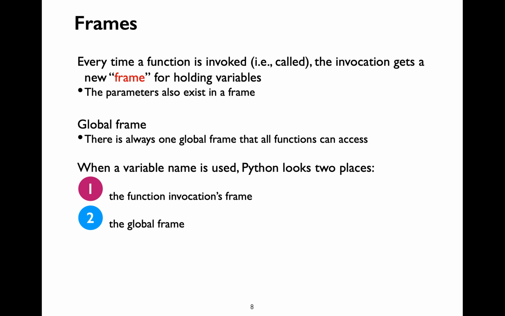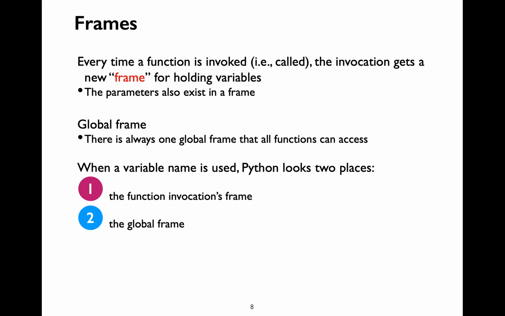You can think of frames as boxes which hold variables. Every time a function call is made, a new frame gets created. There is a common frame called the global frame, which is accessible for all the functions. When you initialize a variable outside any of the function definition, that particular variable goes into the global frame. Any variables inside the global frame are called global variables. Any variables inside a function invocation frame are called local variables.